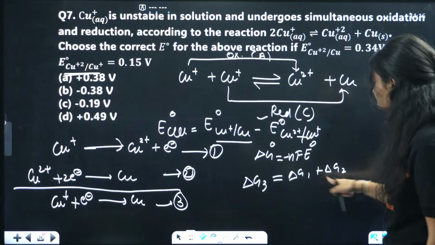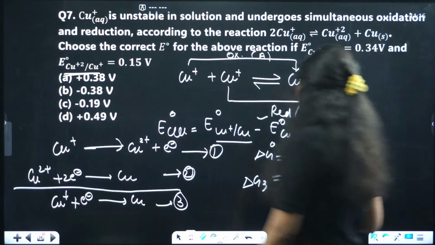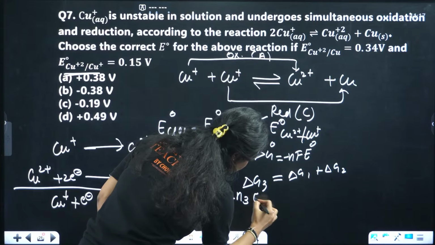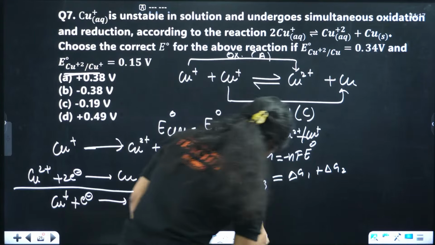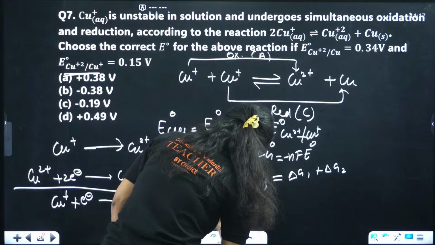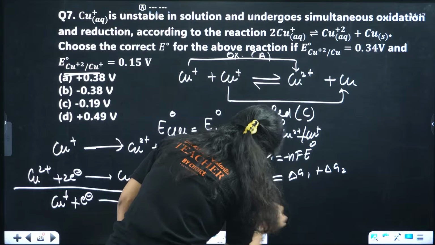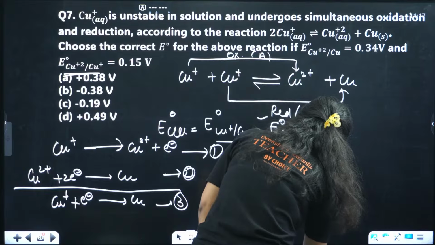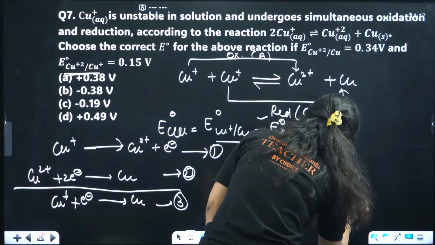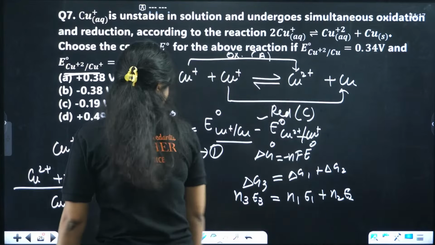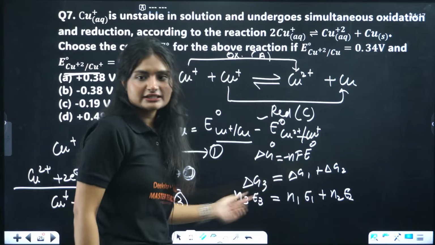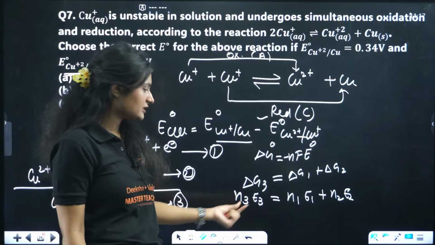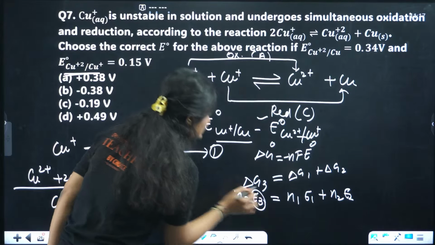So I'll just substitute the value: minus n3 F E3 equals minus n1 F E1 plus minus n2 F E2. Minus got cancelled. F got cancelled. All these three values are different. This I need to know. What is E3? This is E3.